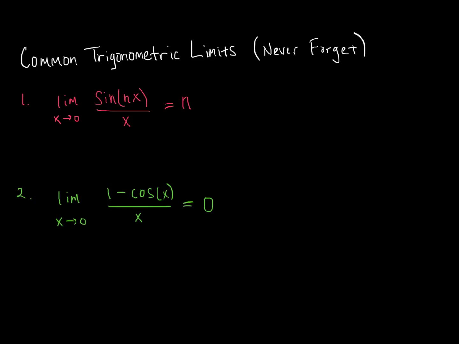Okay? And you could, of course, use the table method to confirm these, but we're going to actually go through and prove them. So notice here that whatever n is, it doesn't matter. And so let's just think about the most simple case, and that would be when n is equal to 1. So we're going to go through and prove that the limit as x approaches 0 of sine of x over x is equal to 1. Okay? That's what we're going to prove.